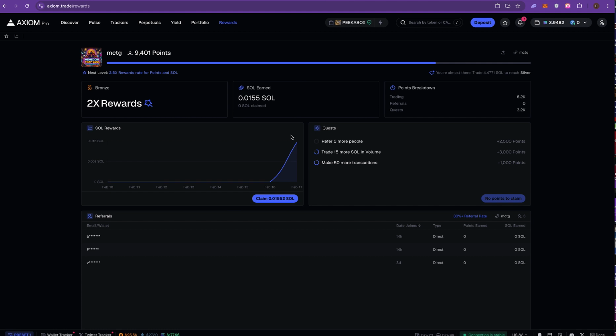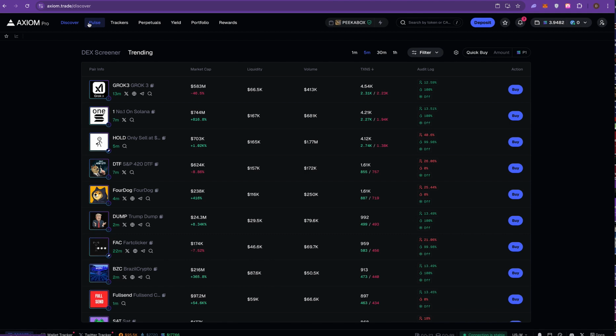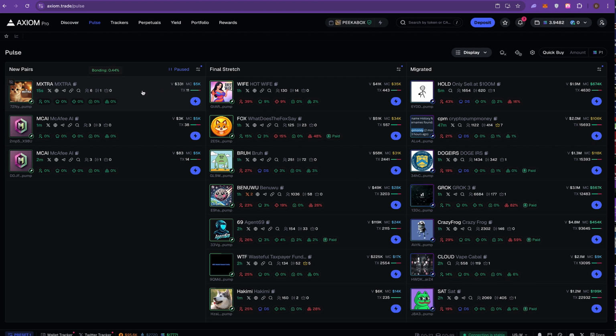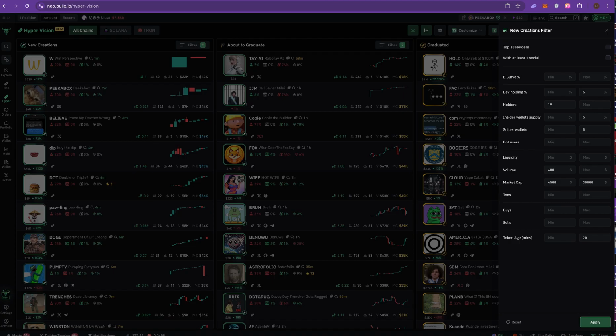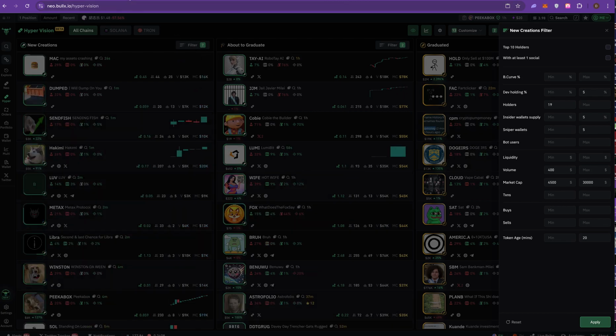But so far my experience has been pretty good on Axiom. But I will tell you one thing I don't like about Axiom, and this is probably the only thing I don't like, just from being a user of BullX for so long. I don't like that they don't have these little chart previews here. I feel like if they added this, then this would be a complete winner. But I'm so used to having my little chart patterns from BullX, like we see over here, that I just kind of miss that.